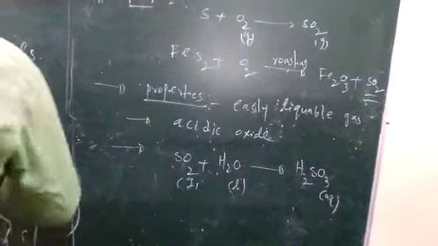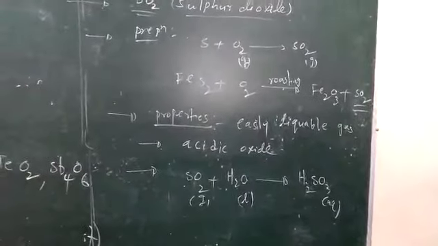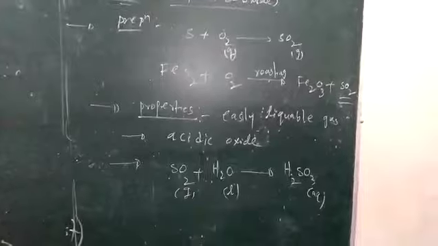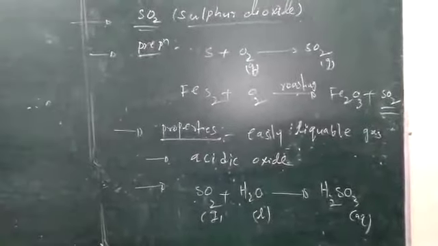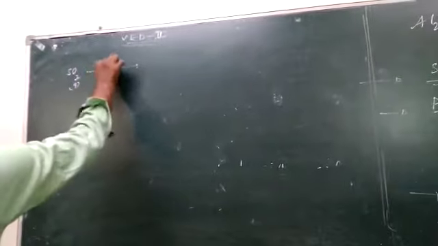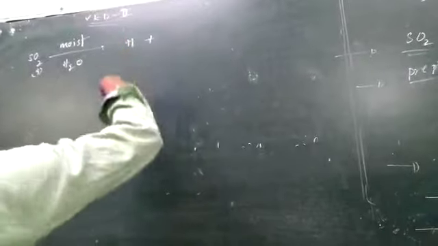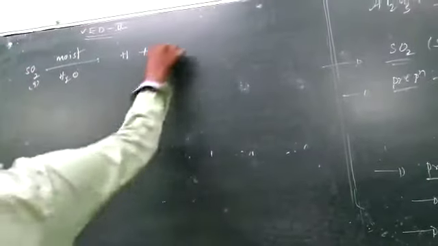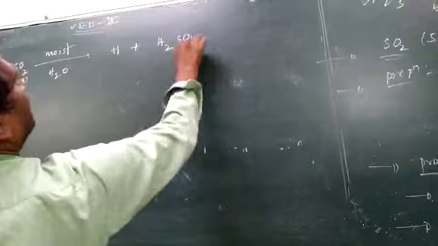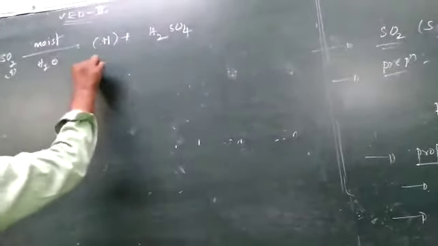Whereas the same sulfur dioxide in moist conditions, meaning water again, can form nascent hydrogen and also sulfuric acid. Nascent hydrogen means single hydrogen.